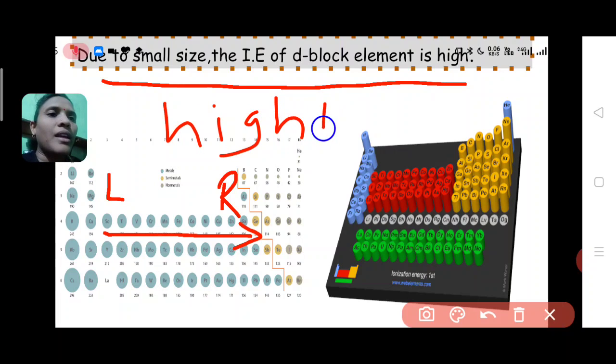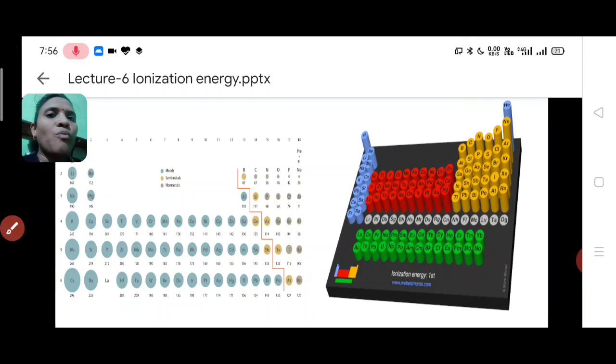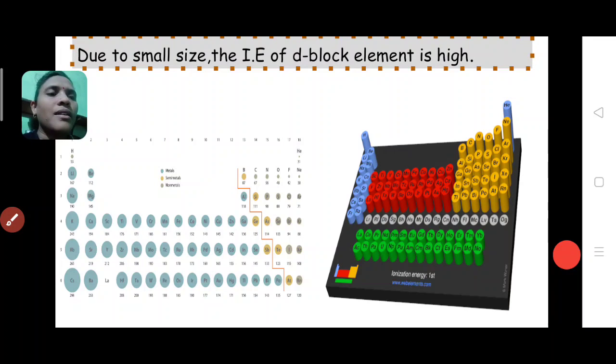If the atomic size is small, then it requires a high amount of ionization energy. Now see why small atomic size elements require a high amount of energy.